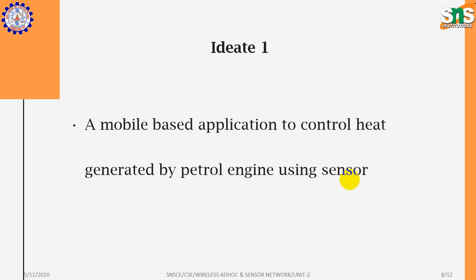The sensor is integrated with the mobile application, so information will be shared and the temperature can be viewed on a regular basis. That is our first application.